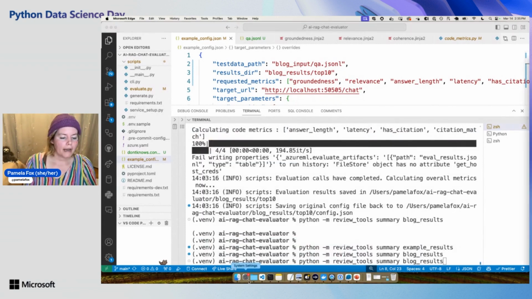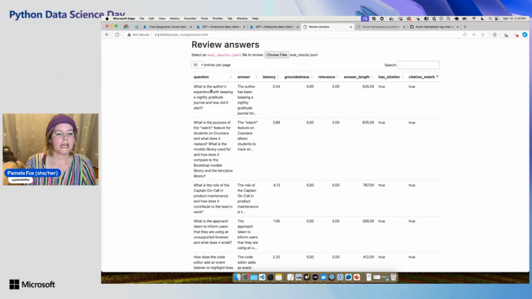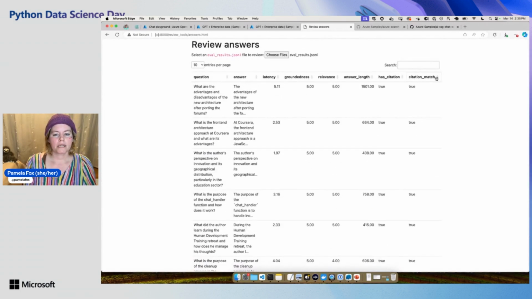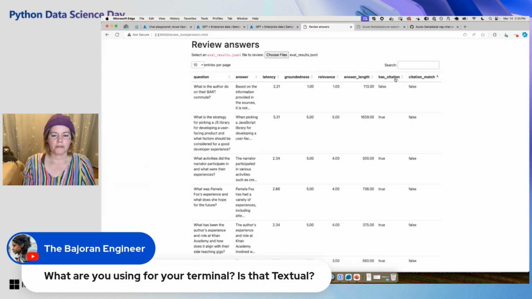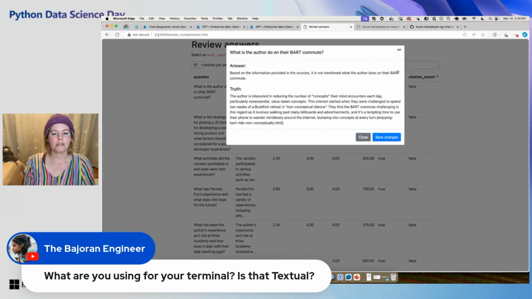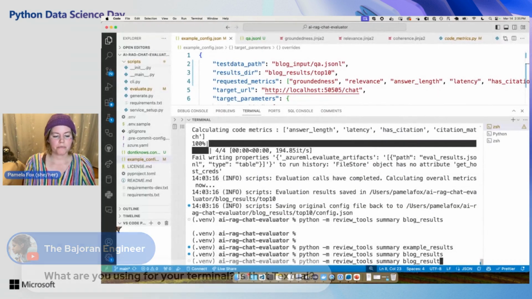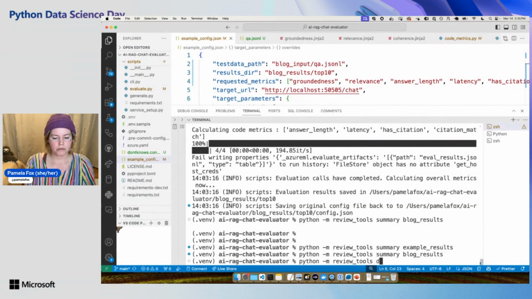I also have a tool where we can just look at the answers. So I can see, okay, here are all the answers for that run. And I could sort it and say, let me see everything where it didn't match the citation, because I want to know where it is doing badly. And this one down here, this is Textual. Most of the tools are written using Textual. So I'll show you another tool.